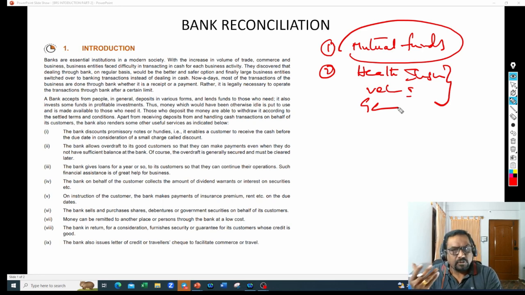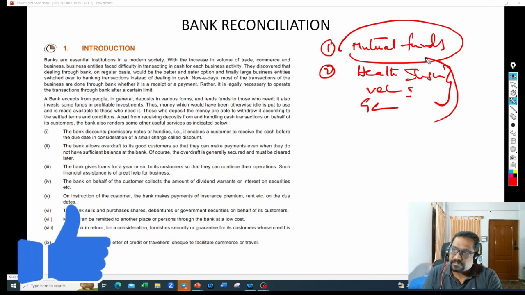You can buy your vehicle insurance, your scooter insurance, your car insurance, your health insurance. You can insure your home loan as well. There are many insurance facilities provided by HDFC Bank. Not only HDFC, I'm just taking an example. Many banks provide these kinds of insurance facilities to people.